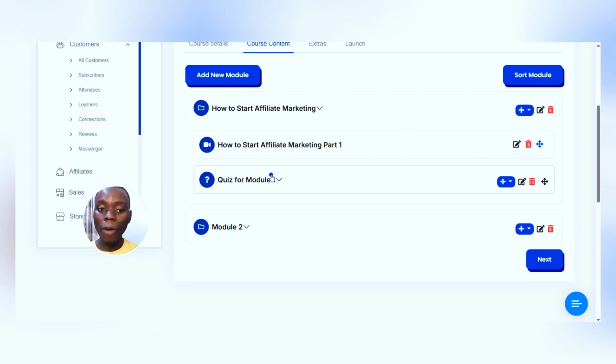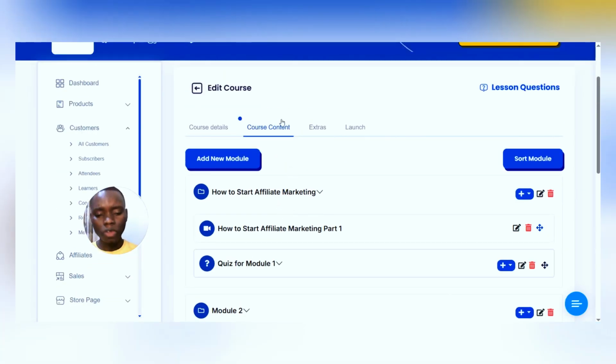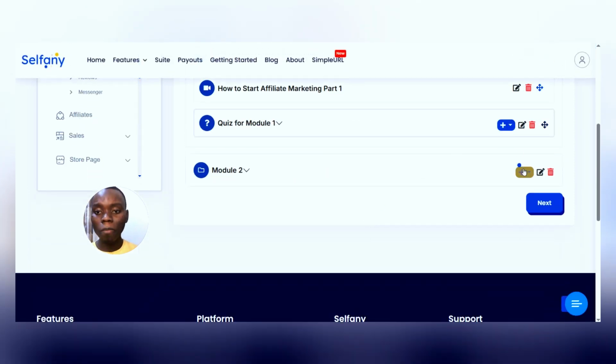Now you can see our quiz. We have one question. If you want to add another question to this quiz, you can simply click on this again and add question, and it follows the same thing. But for this example, we're not adding more questions. To add extra modules to your course, click on add new module. And if you want to add more content to your module, click on this and you can add either a lesson or a document, and the process remains the same. So we'll just go to next.